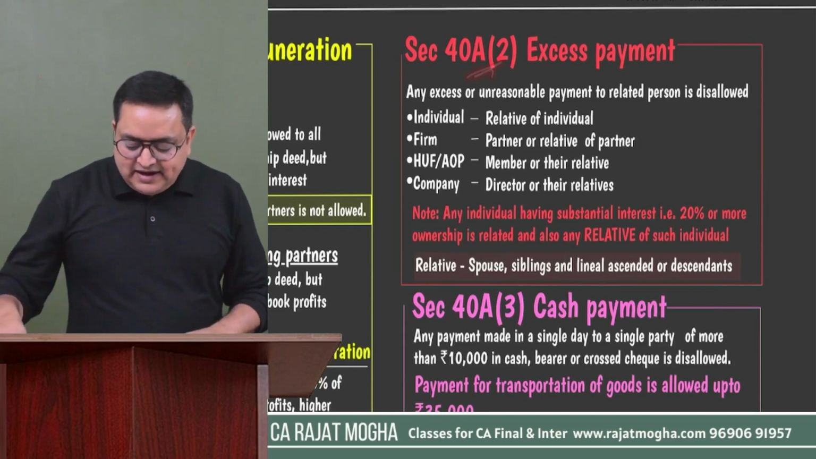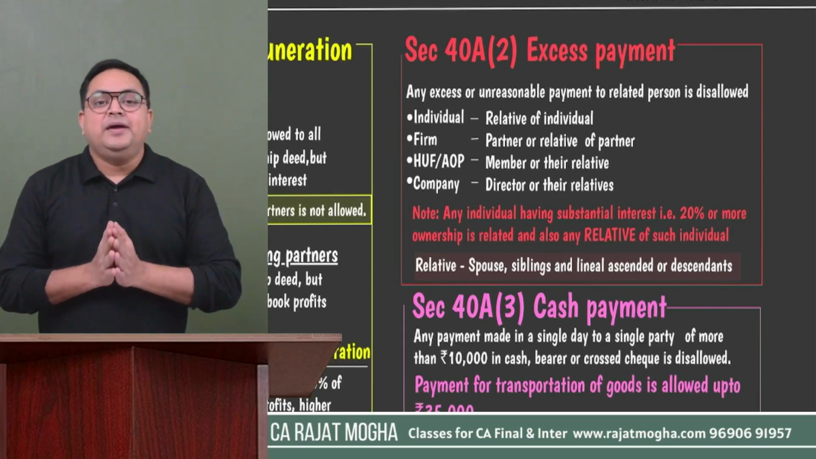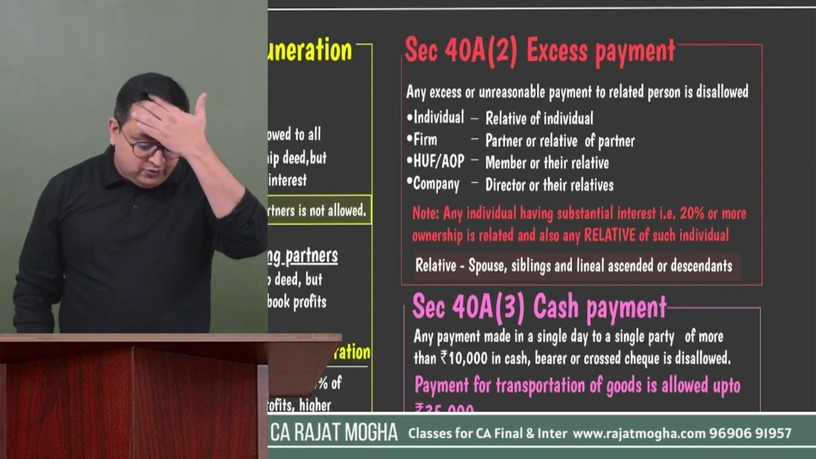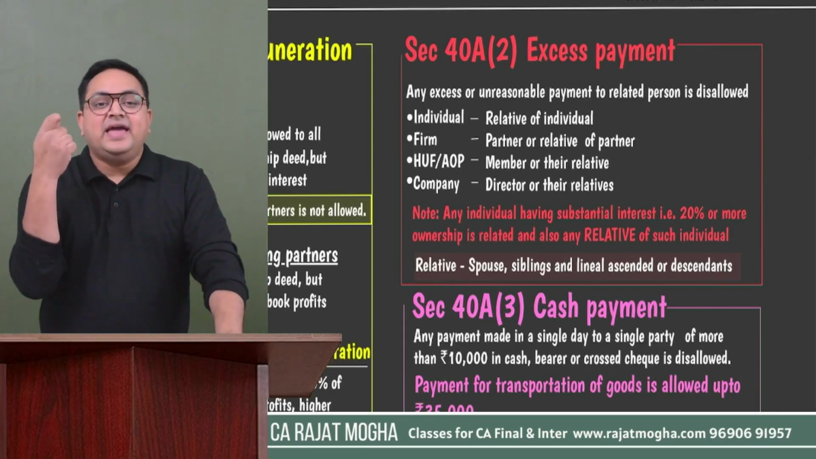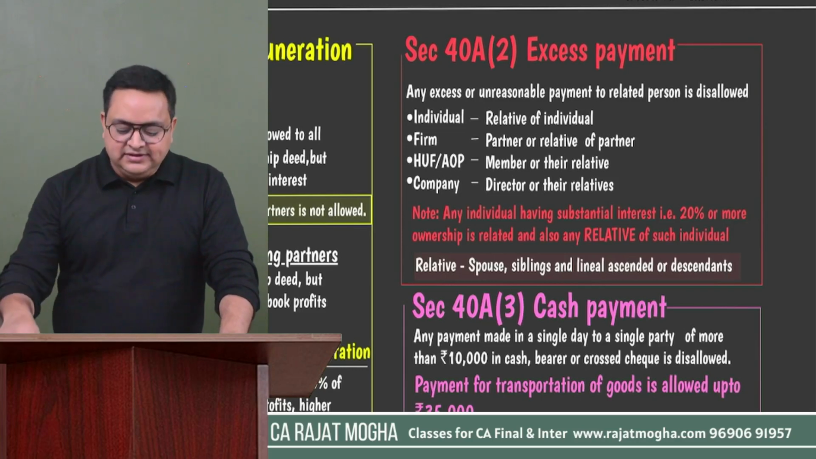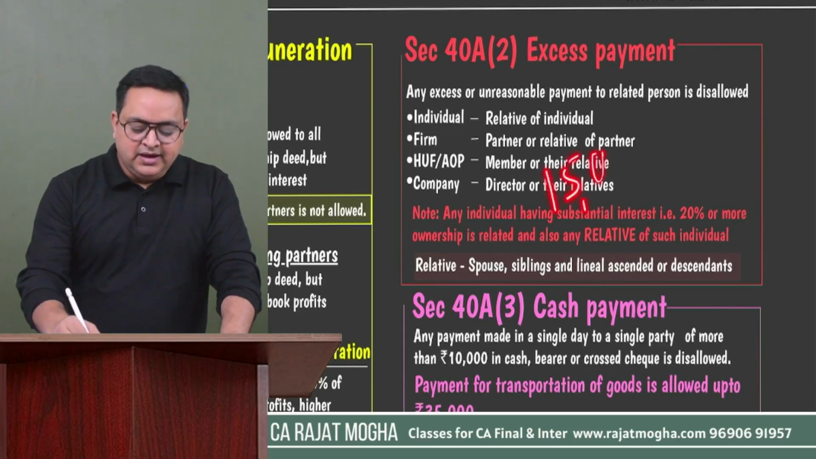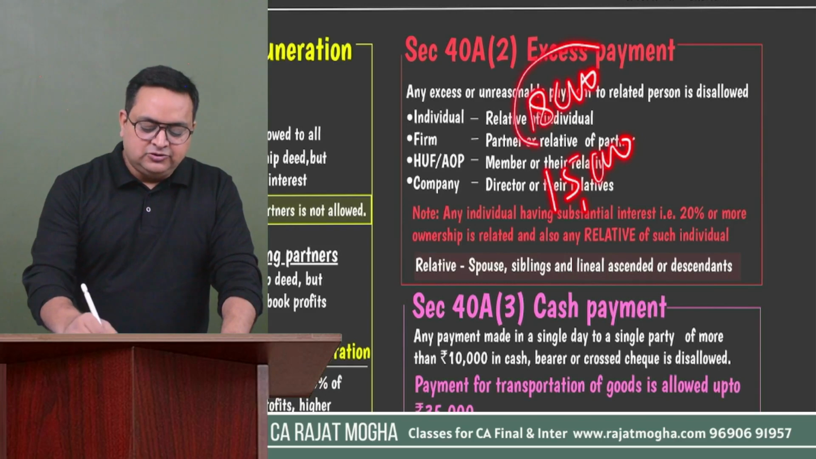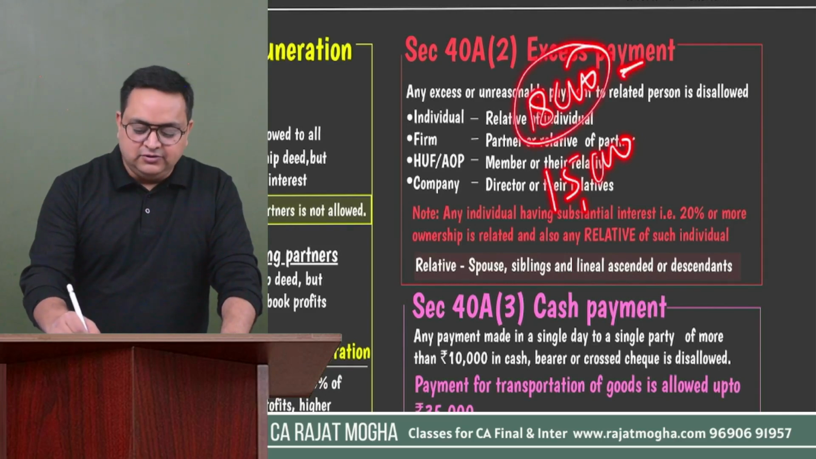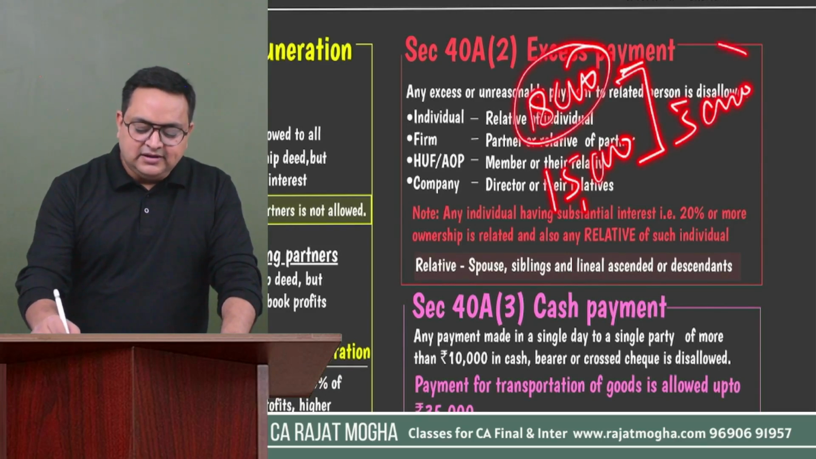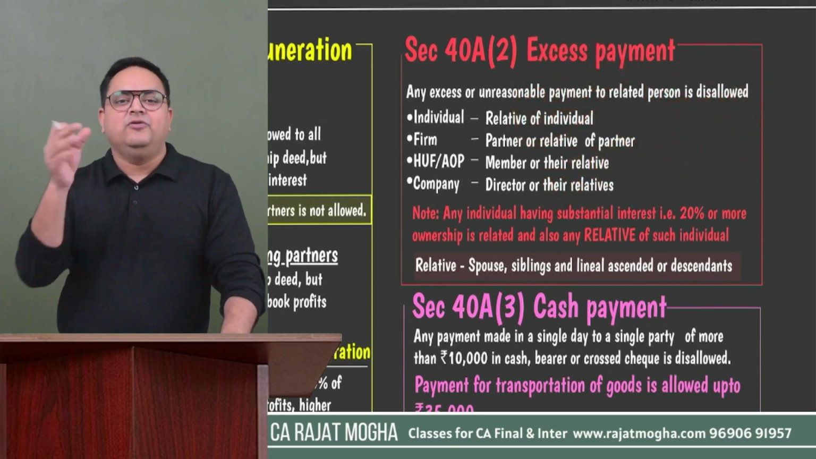Section 40A2, that is, if you are making any payment to the related party and which is in excess of fair market value. Let's say the fair market value is 15,000 and you are paying 18,000. The actual payment you are making is 18,000, which is 3,000 extra. So this excess amount will not be allowed.